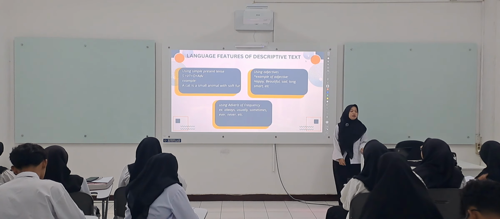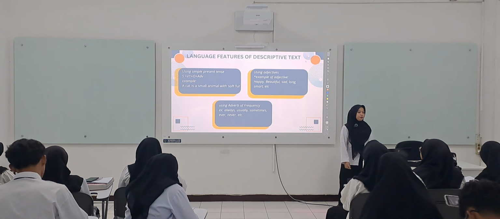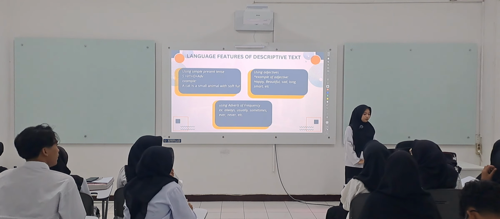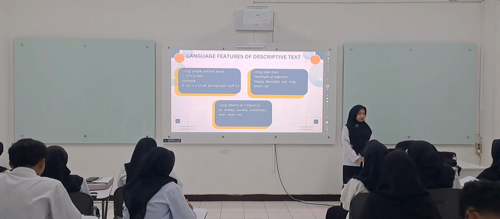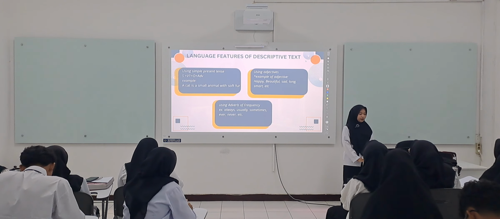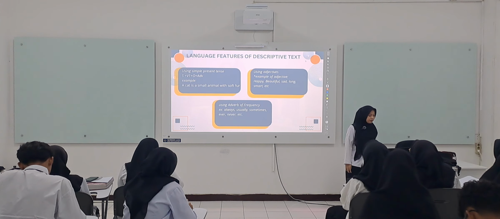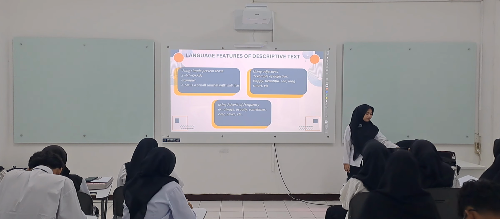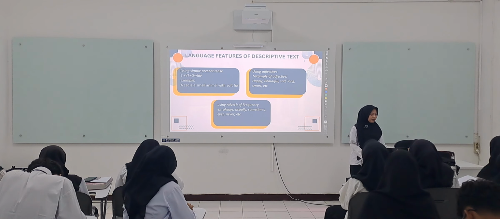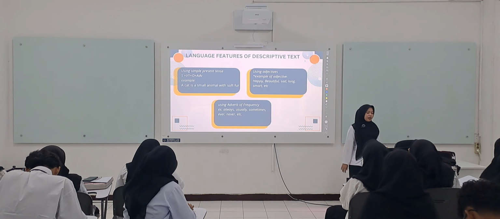Okay, the next. There are three language features of descriptive text. Number one, using simple present tense. The simple present tense consists of subject, verb one, and object.